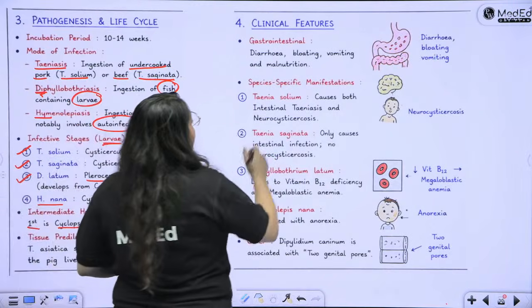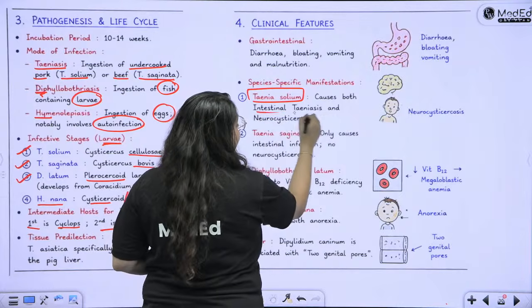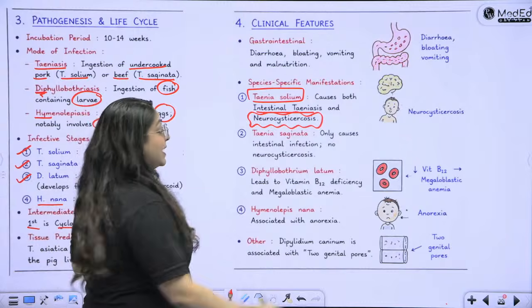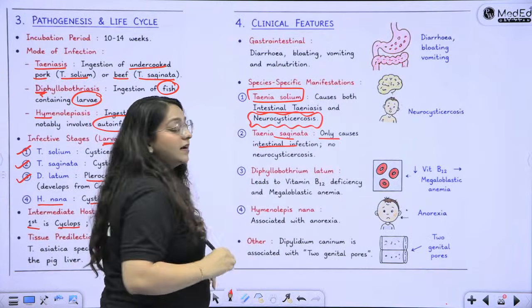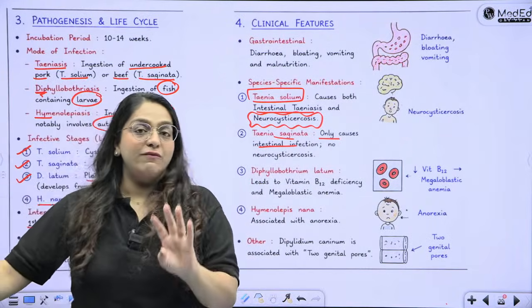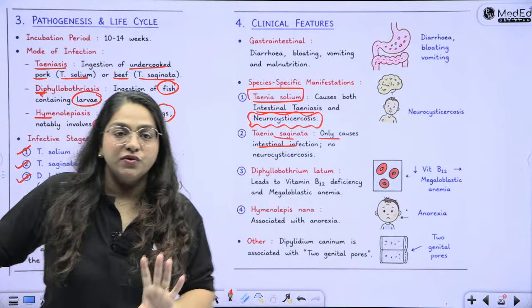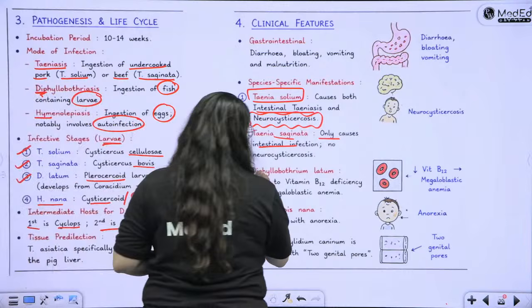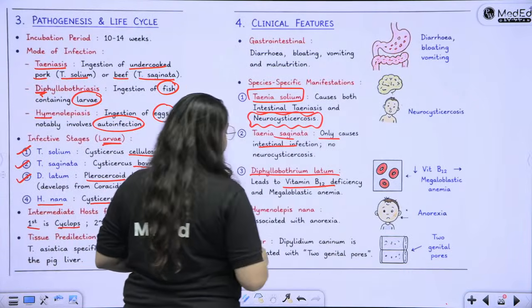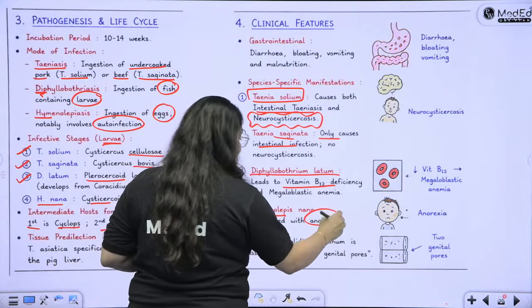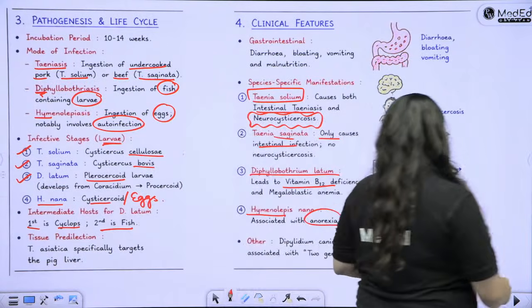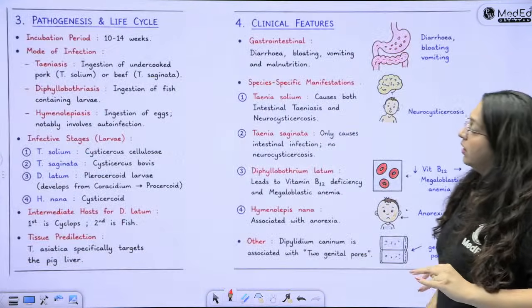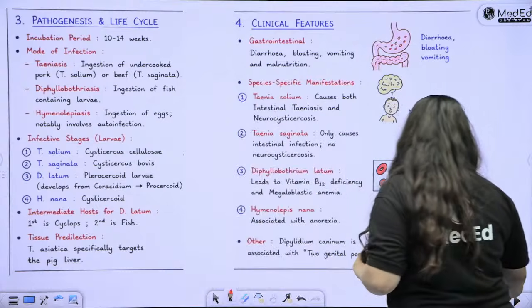Okay? Taenia solium can cause both intestinal taeniasis as well as neurocysticercosis, whereas Taenia saginata only causes intestinal infection. The beef tapeworm can never cause neurocysticercosis, right? Correct. Diphyllobothrium latum leads to B12 deficiency anemia. H. nana leads to anorexia, like I said. Okay, done. This we have seen. Now, okay, sorry, this is a repeat.